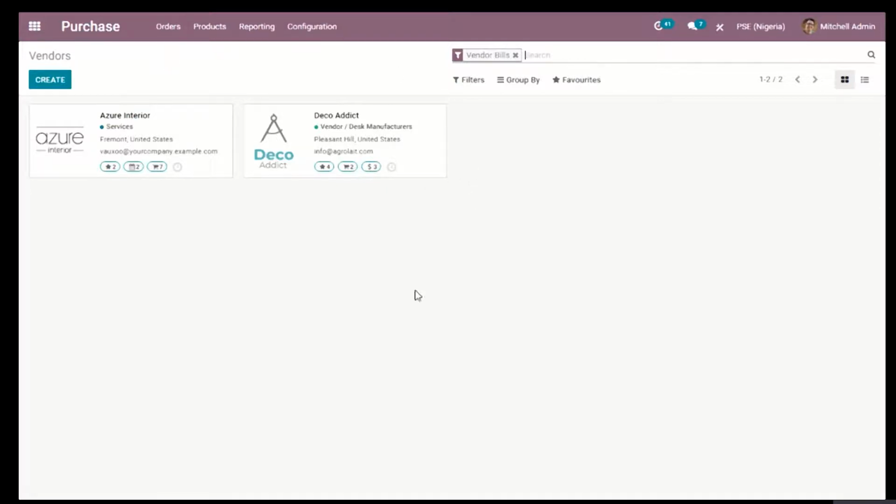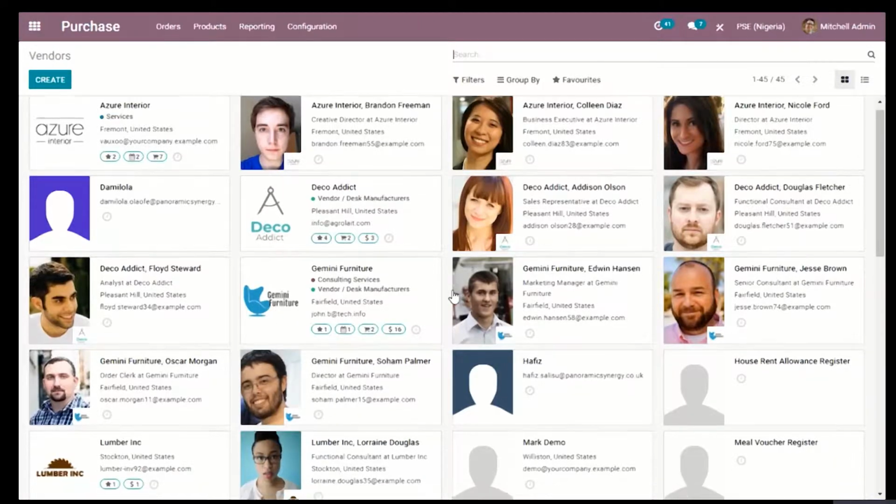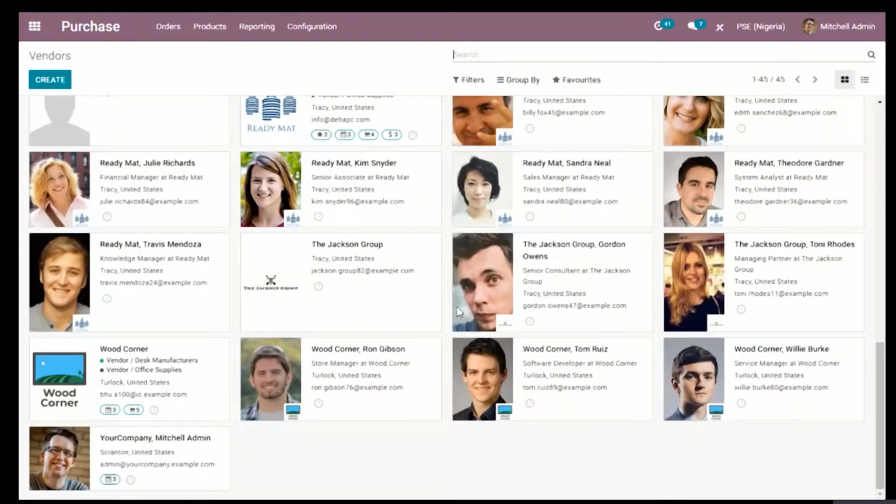These are the ones that Odoo will recognize for now. As you can see, this part is just a filter showing me the vendors I must have built. Now if I decide to cancel it, Odoo will show me everybody in my contacts on this database.